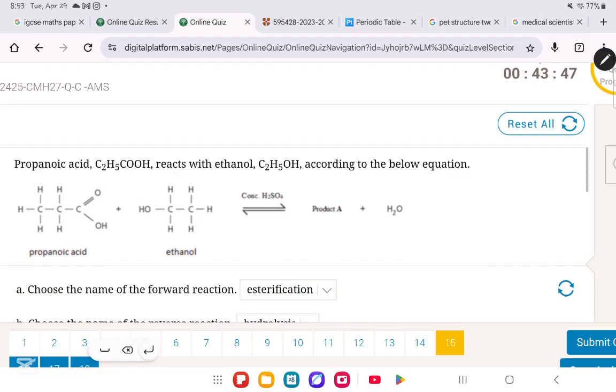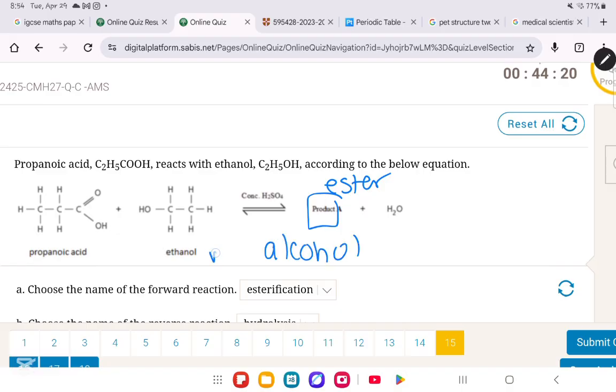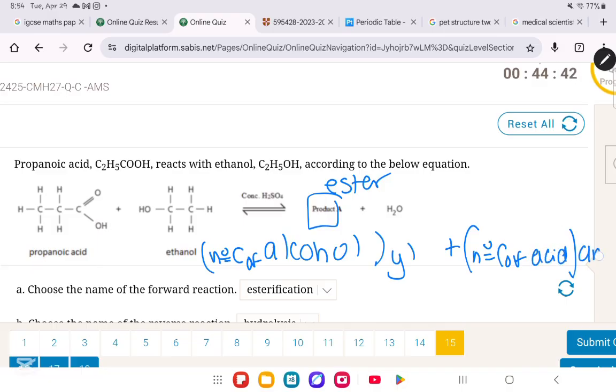They said give the name of product A. Okay, this is very, very important. Whenever you are naming an ester, which in this case is product A, it is gonna be the number of carbons of the alcohol, and then you will put yl, okay? And then, in addition, you're gonna add the number of carbons of the acid, and then you are gonna put anoate.